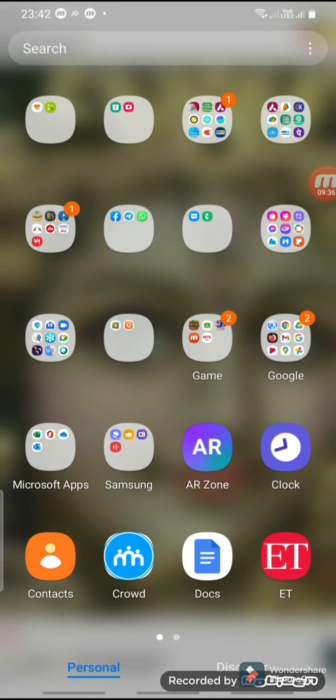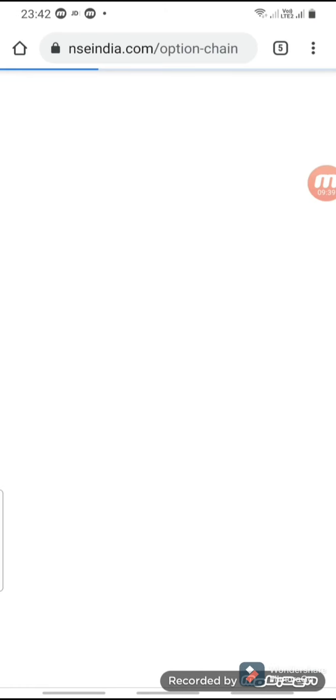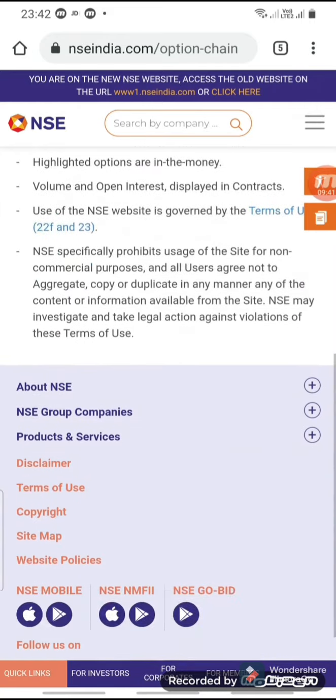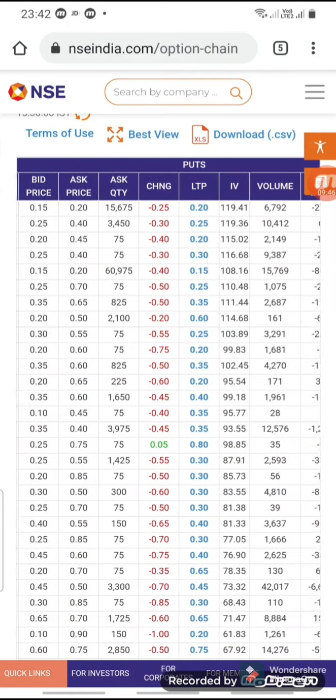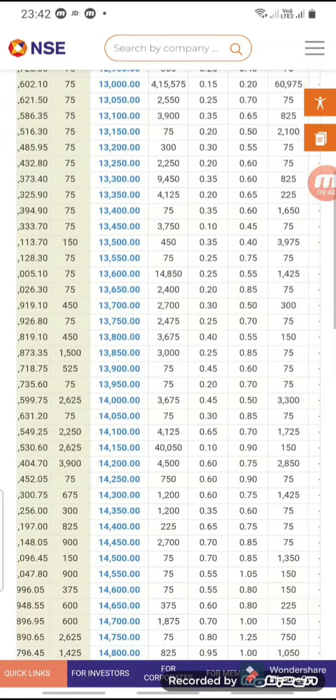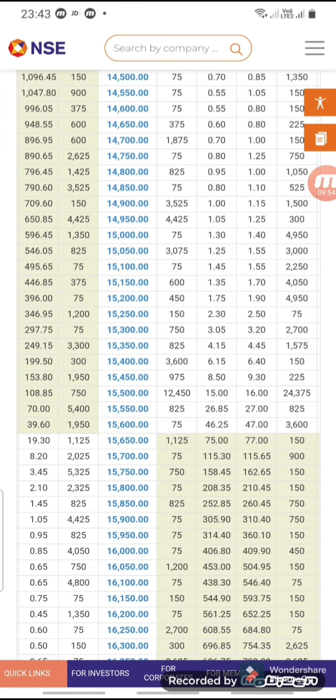So the risk is that the market can reach 15,450 or below.